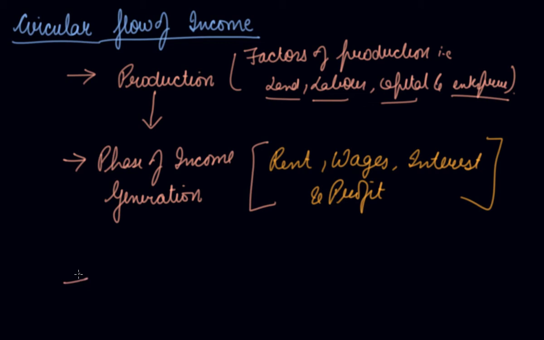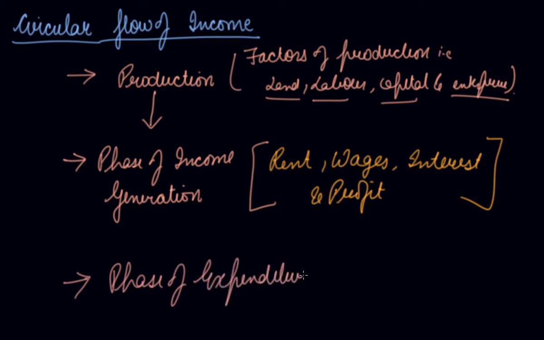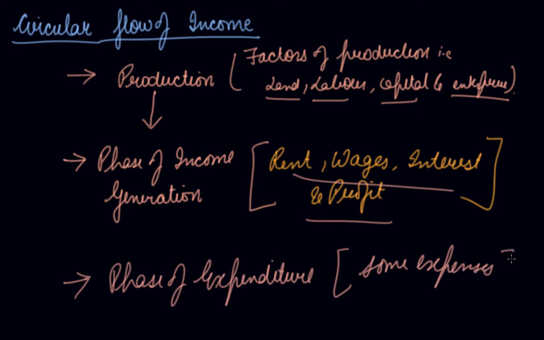The third phase comes as the phase of expenditure. Which means if there is an income in the economy, then there are some expenses that are being done.